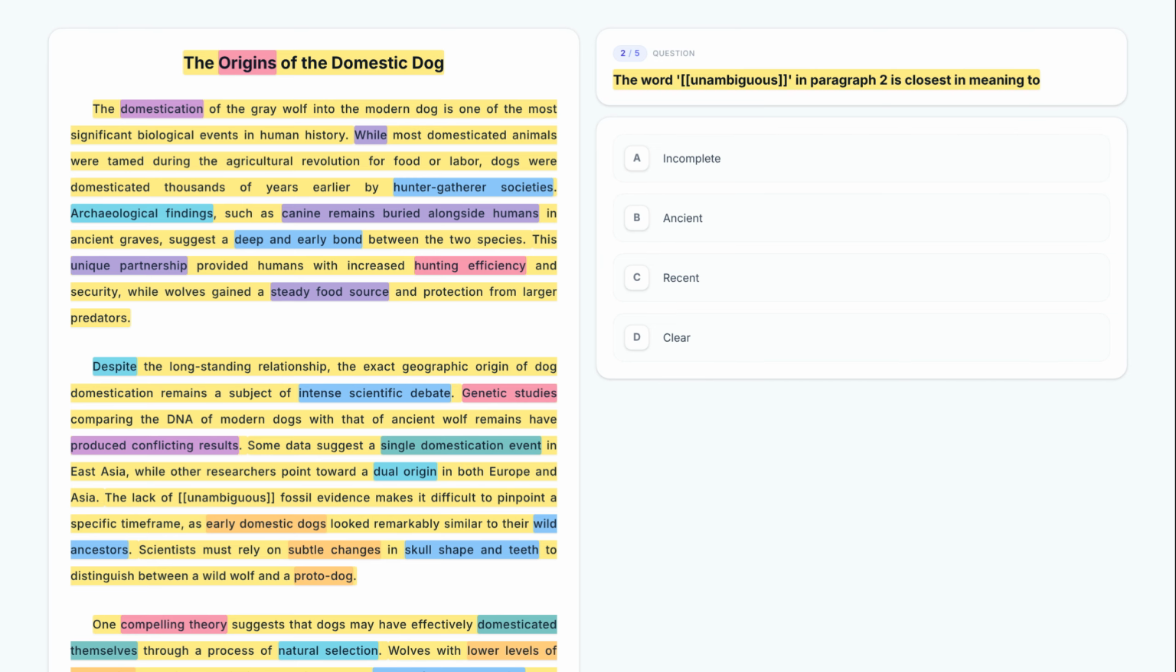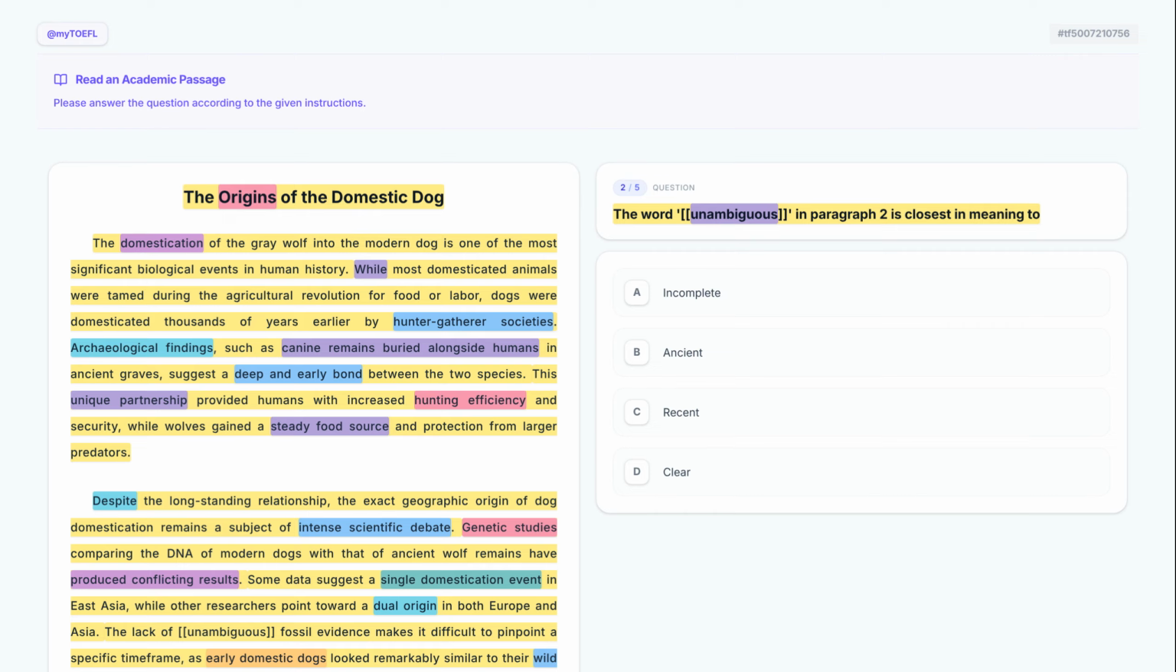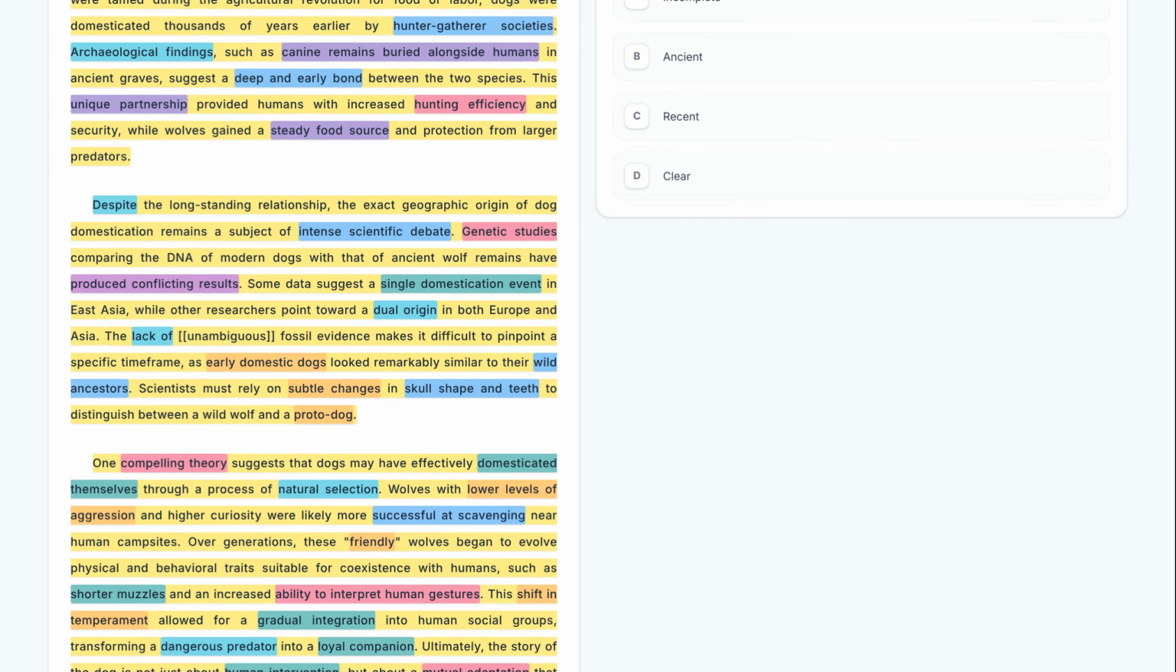We need to find the meaning of unambiguous by looking at the clue lack of fossil evidence. If a lack of this evidence makes it difficult to pinpoint a time frame, then unambiguous must mean something certain. Now, keeping this in mind, let's evaluate our options. Let's take a closer look at option A.